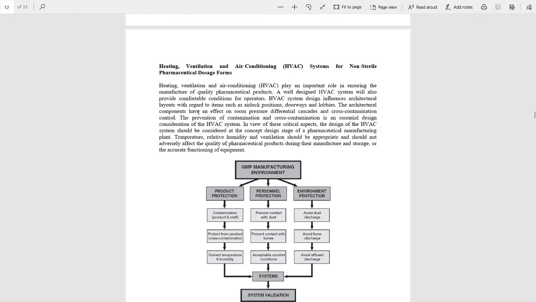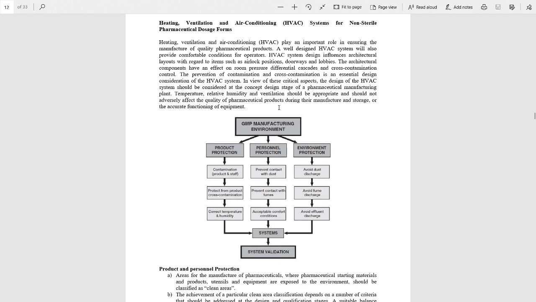Now, this is the heating, ventilation and air conditioning system for non-sterile pharmaceutical dosage forms. Heating, ventilation and air conditioning, HVAC, plays an important role in ensuring the manufacture of quality pharmaceutical products. A well-designed HVAC system will also provide comfortable conditions for operators.